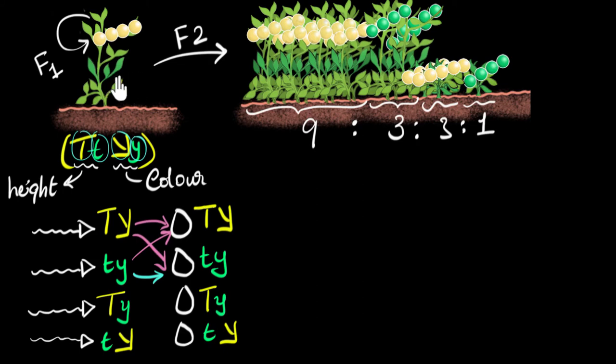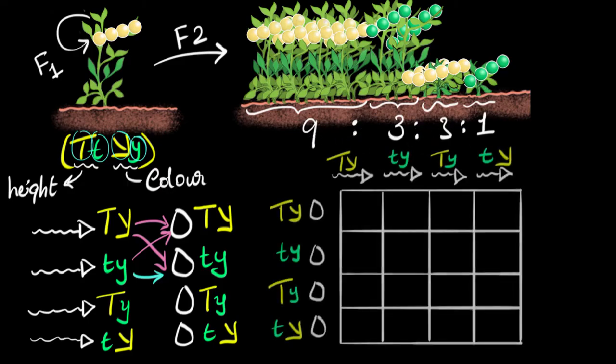And that's true for all the experiments that he does. So he does this with maybe color and shape. He does that maybe with color of the flower and maybe the color of the peas. All the different experiments that he does, he gets the same ratio. And now let's work out what are the different possibilities we might get over here and see if we get the same ratio. And so just like before, we are going to make a box to nicely represent all the possibilities. And since this time we have 4 different possibilities for eggs and sperms, there are total 4 times 4, 16 different possibilities. So again, great idea to pause the video and see if you can fill up this square yourself.